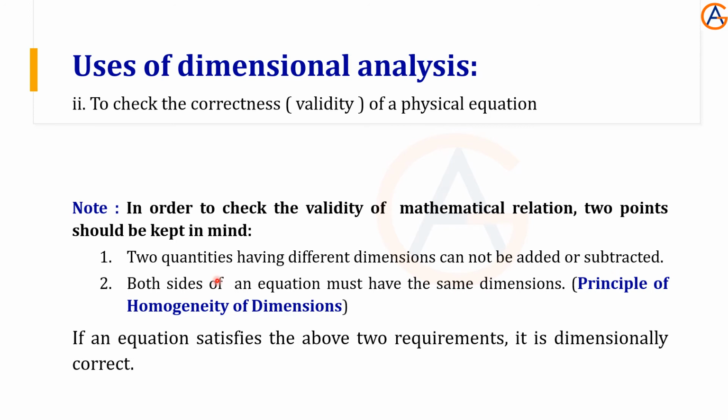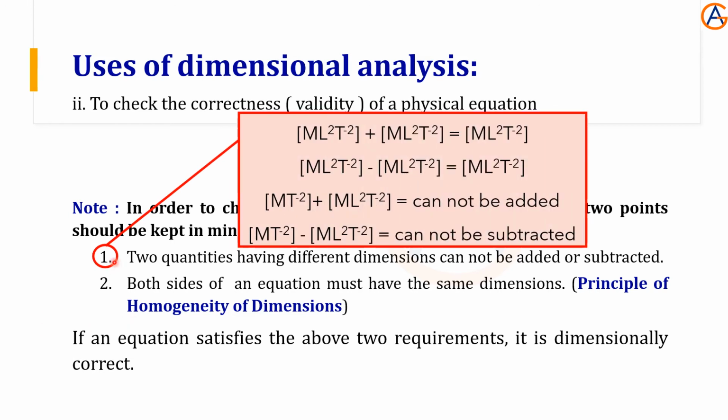The second rule is that both sides of an equation must have the same dimensions. This is called the principle of homogeneity of dimensions. So in order to check the validity of a physical equation, we should follow the principle of homogeneity. If these 2 conditions are followed properly, then only we can say whether the given equation is correct or not. Let's see what is meant by this.